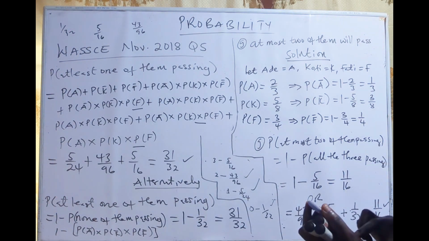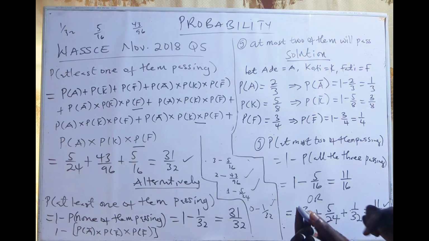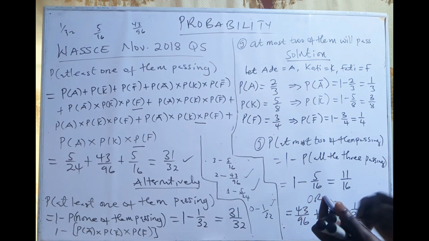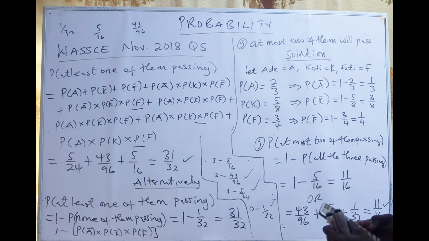And the addition of all this will give you 1. So 5 over 16 plus 43 on 96 plus 5 on 24 plus 1 on 32. Yes, it is 1. You can see we are getting 1. So you can add them and see. Addition of 1, 2, 3, 4 is 1. So that is the totality of the probability, and that's what we can see happen.